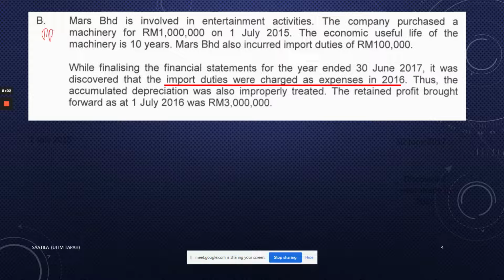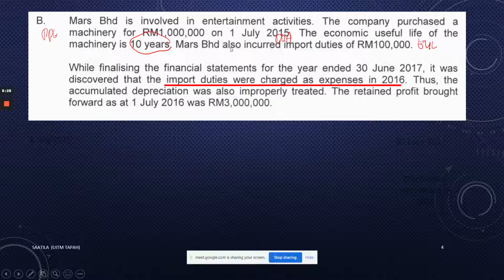So if you purchase machinery, you should debit the machinery and credit bank, maybe on 1st of July 2015. Now, this is the date of acquisition. And the economic life, or the estimated useful life of the machinery, is 10 years. So when you bought the machinery, you expect to use it for the next 10 years.